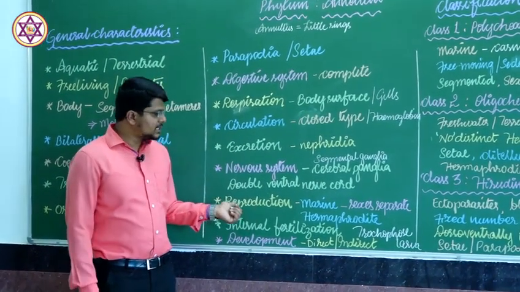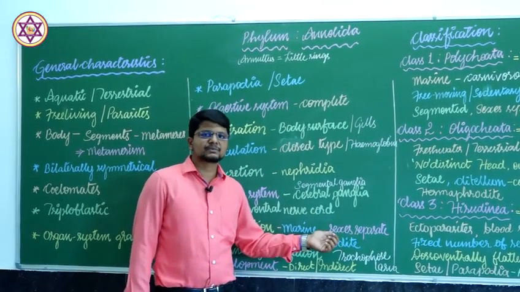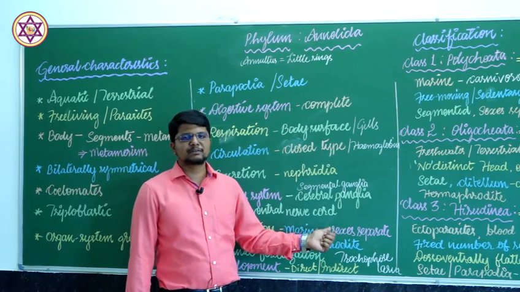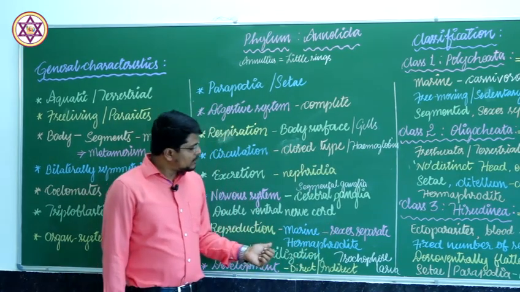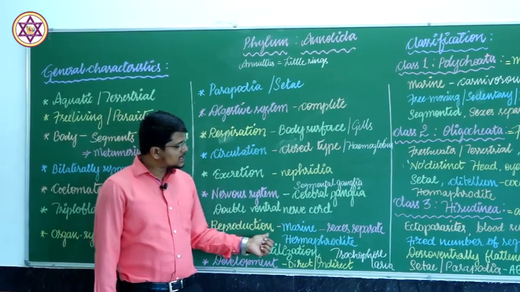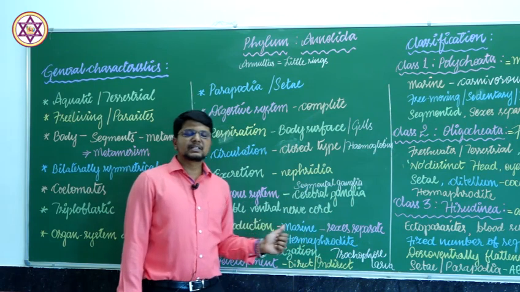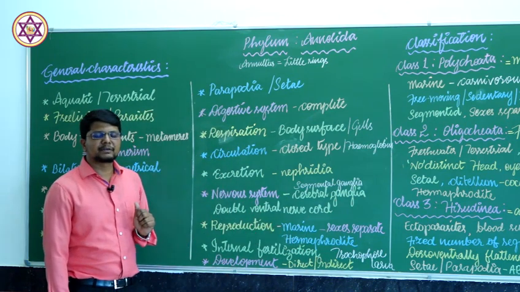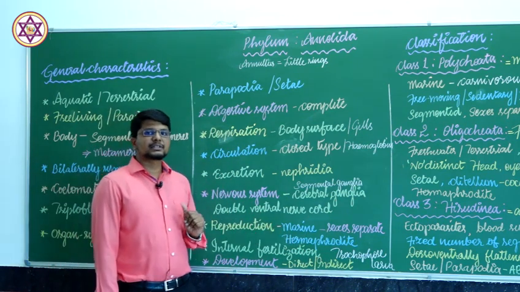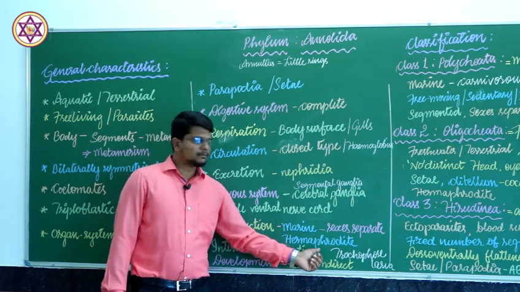Reproductive structure. In case of marine forms, male and female individuals are separate. Whereas in freshwater and terrestrial forms, the sexes are united, which means hermaphrodites. That means both male and female reproductive structures are present within the same individual, which is known as hermaphrodite.